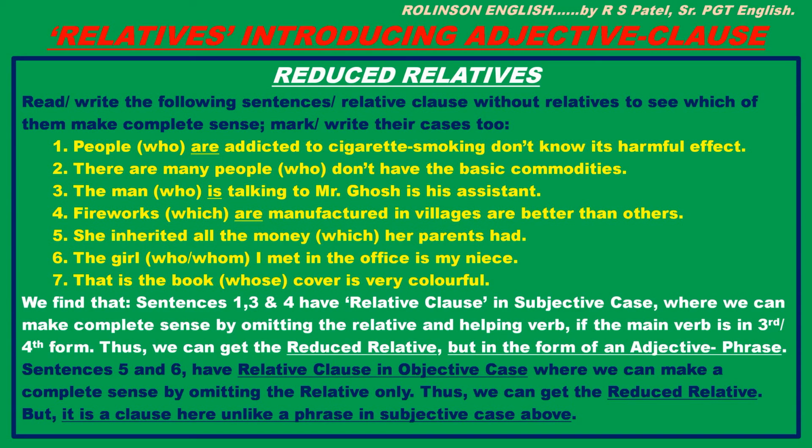Number two, there are many people who don't have the basic commodities. Number three, the man who is talking to Mr. Ghosh is his assistant. Number four, fireworks which are manufactured in villages are better than others. Number five, she inherited all the money which her parents had.